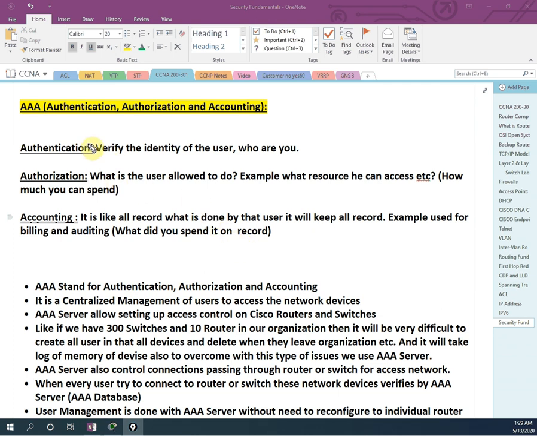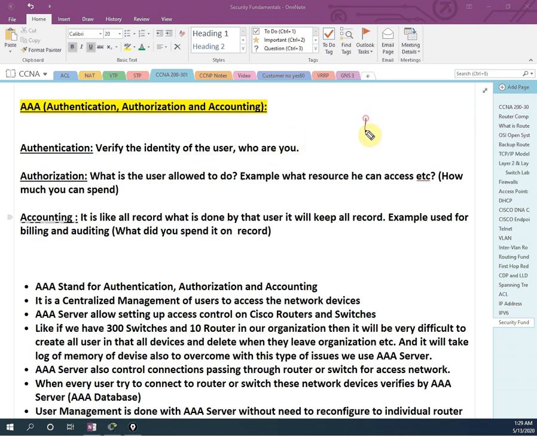If you use an AAA server, it is going to record everything: what that guy performed, at what time, and what operation he did. So with the help of AAA, we can do accounting. With the help of an AAA server, we can do authentication, authorization, and accounting. Okay, let me give you an example.